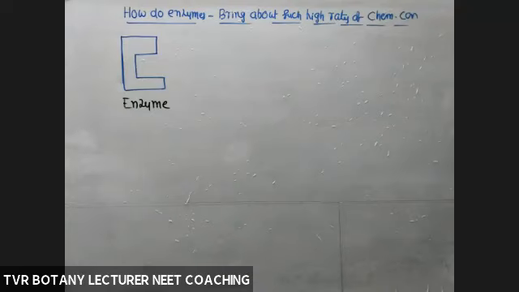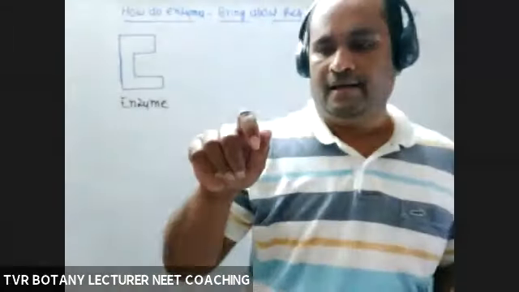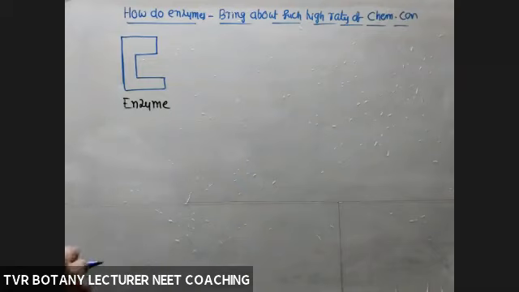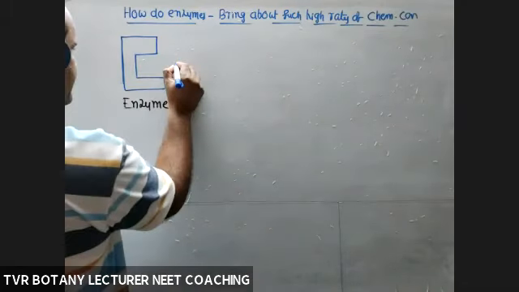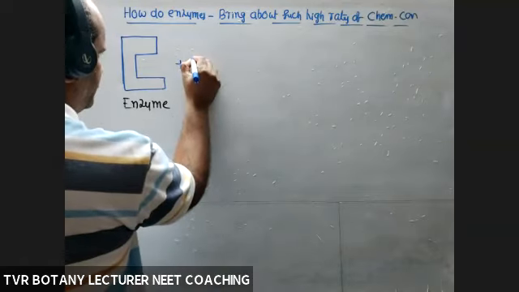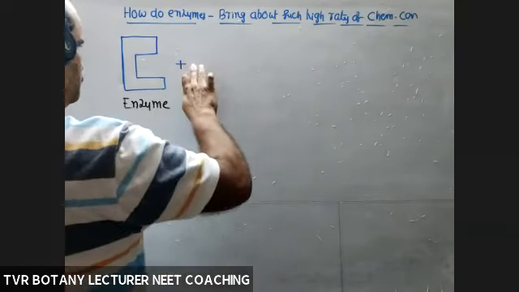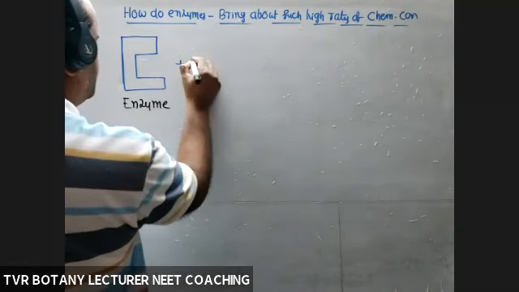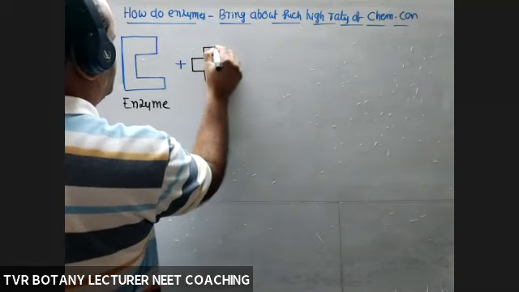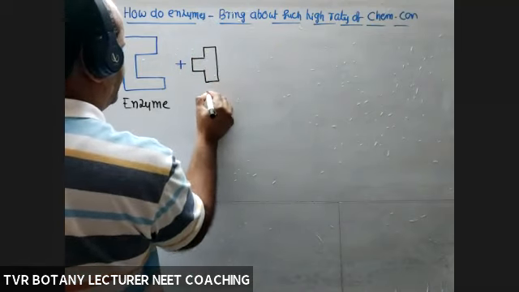Always enzyme and substrate are specific, like a lock and key. A particular key is able to open a particular lock only, specific or not? Like that, now this enzyme is accepting a substrate. For example, this is a substrate, some reactant.